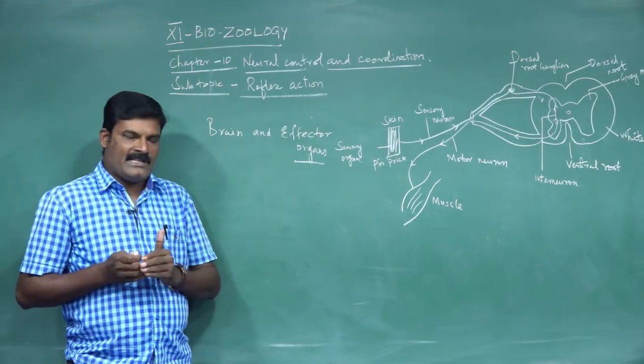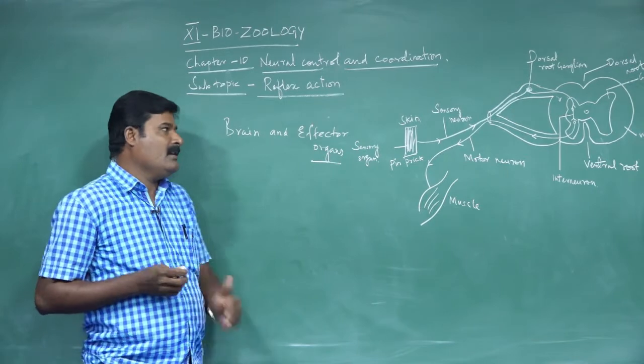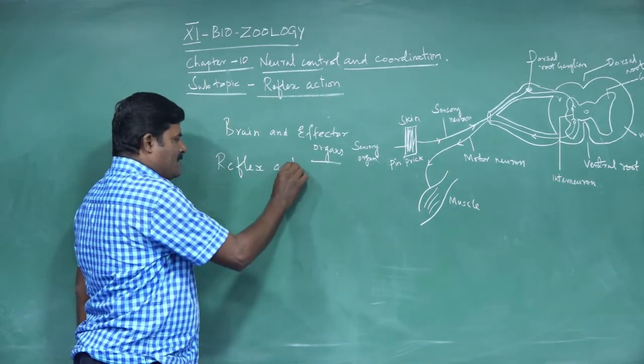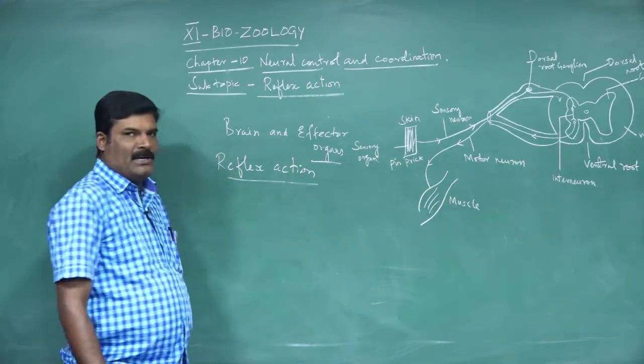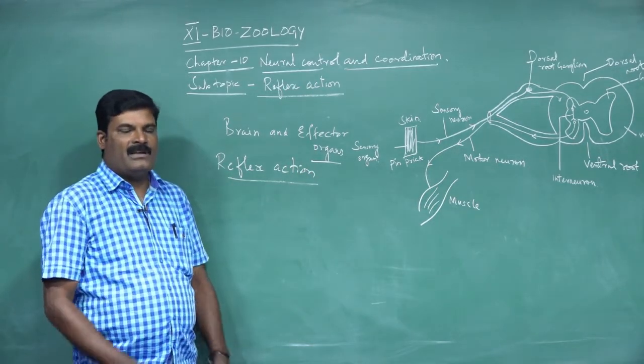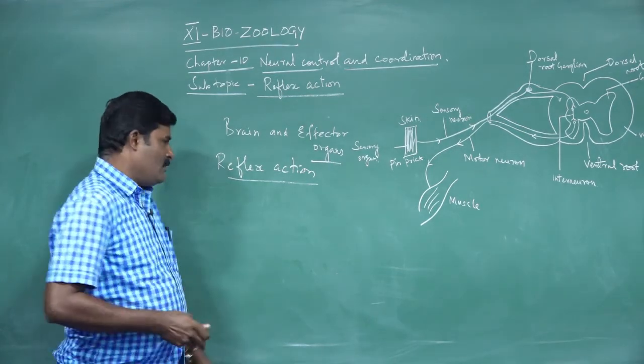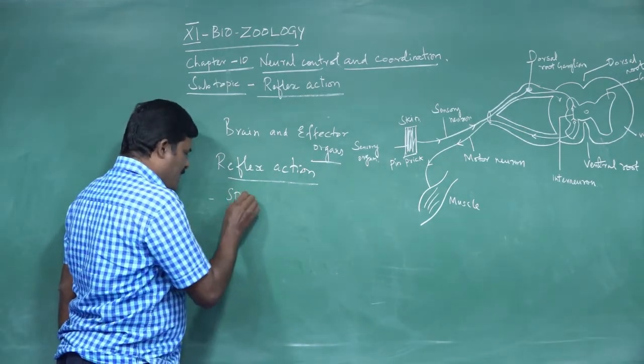This rapid quick action done by the spinal cord is called reflex action. It is controlled by the spinal cord because it is a very quick response to a particular stimulus.